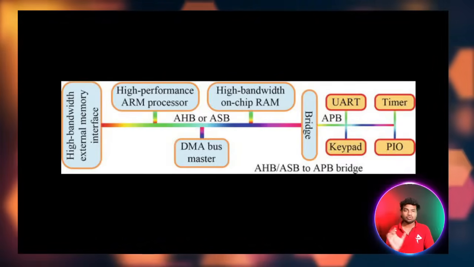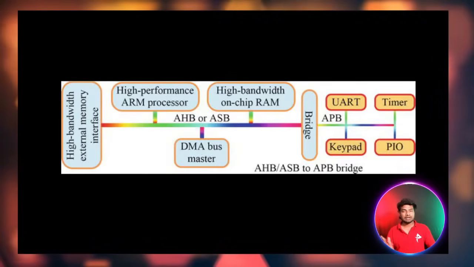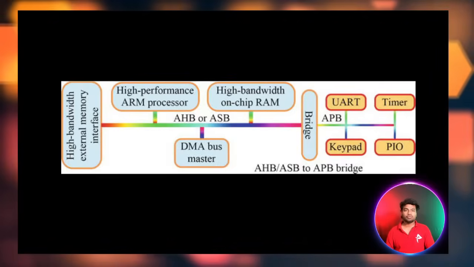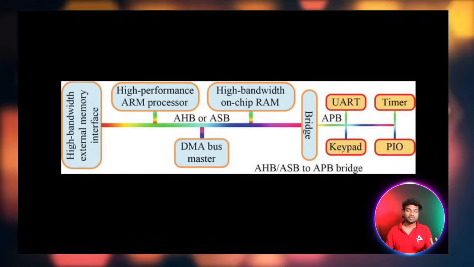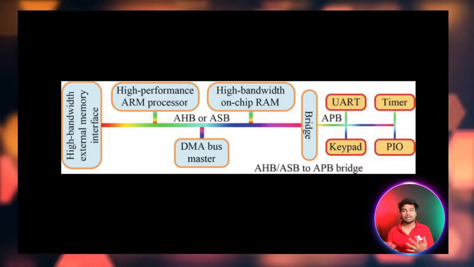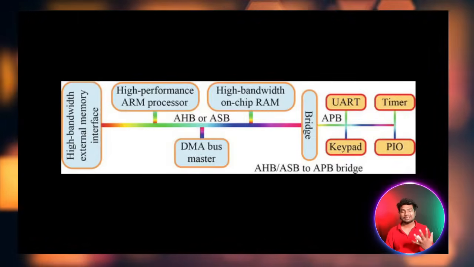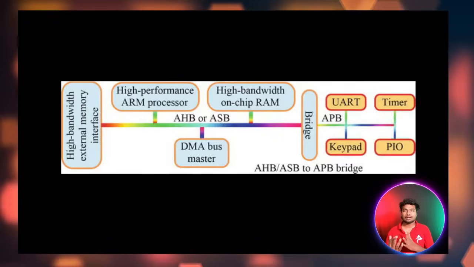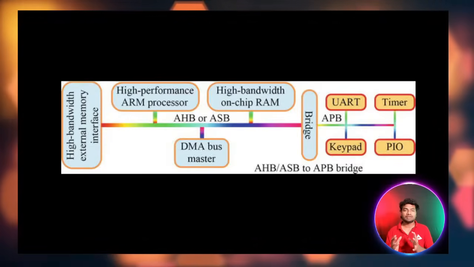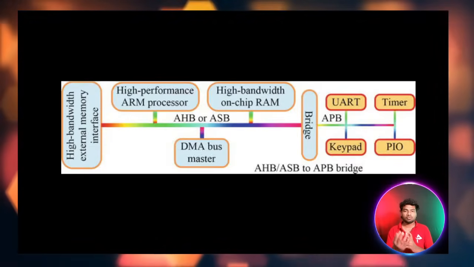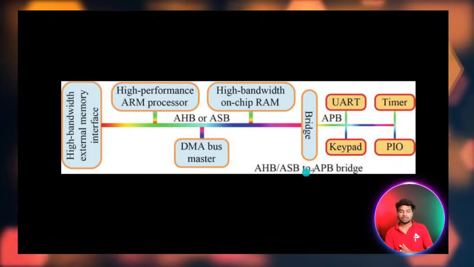So you can't do direct communication between high bandwidth and low bandwidth, that is, between a high clock frequency and a low clock frequency. If you connect a high frequency device with a low frequency device, you will definitely get collisions, bugs, errors, and unknown values. So we need some interconnection, some communicator, a device to make the communication smooth. Here we have the bridge.